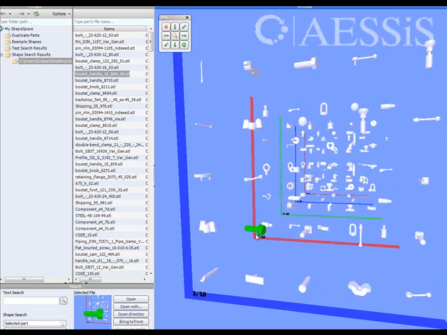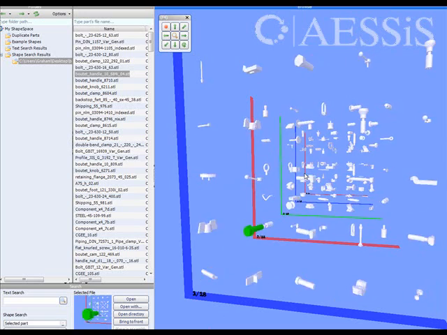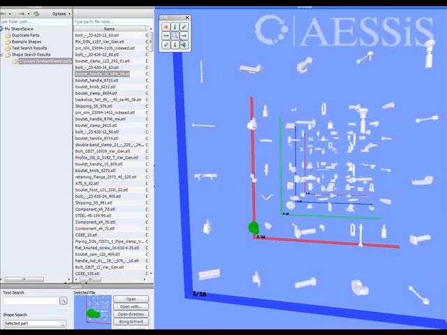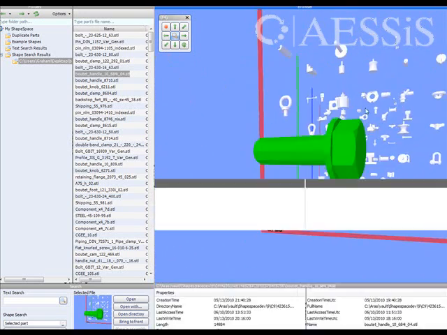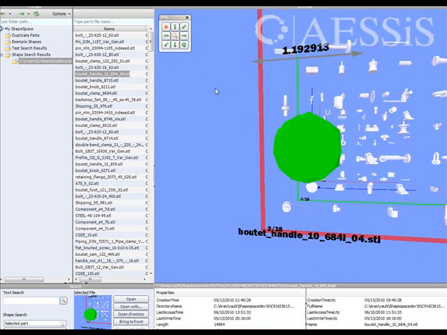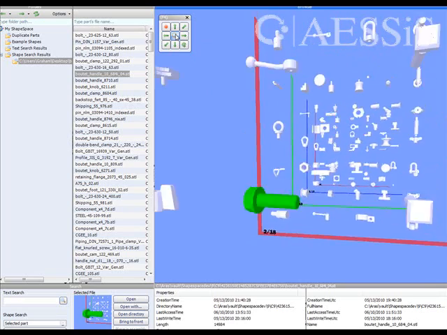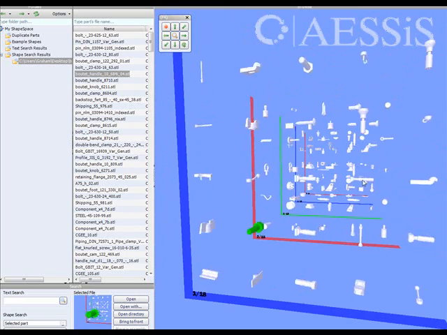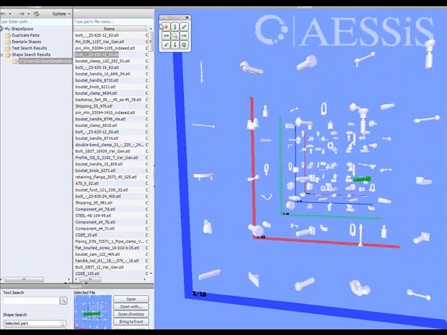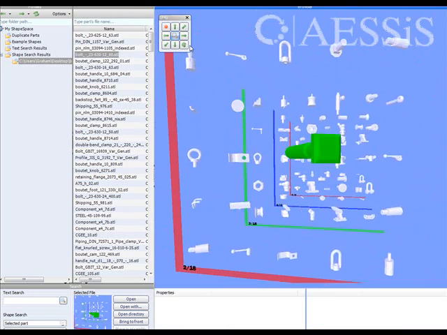So we can browse to any part, take a look at it, look at other parts more closely.